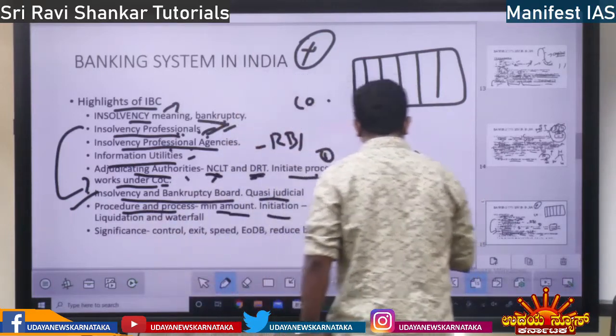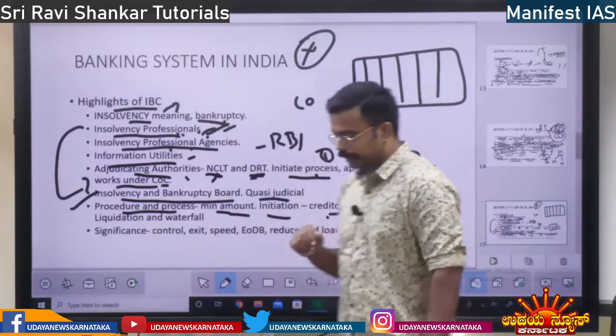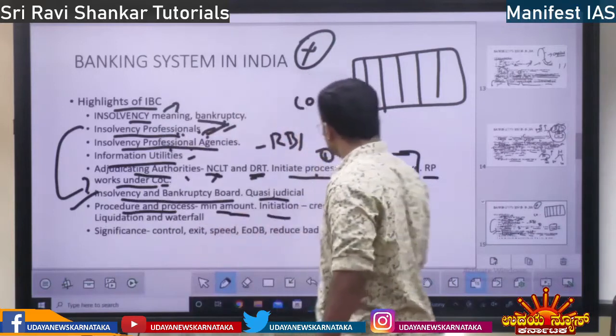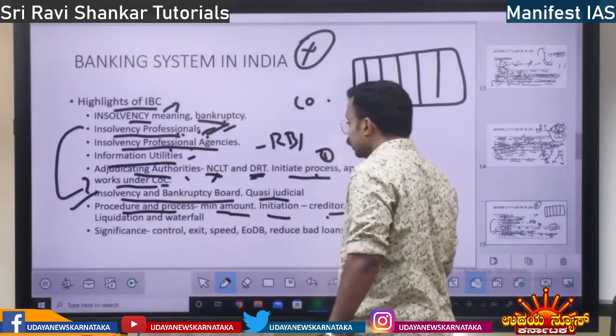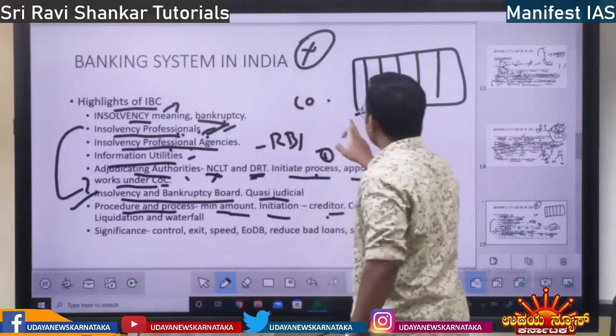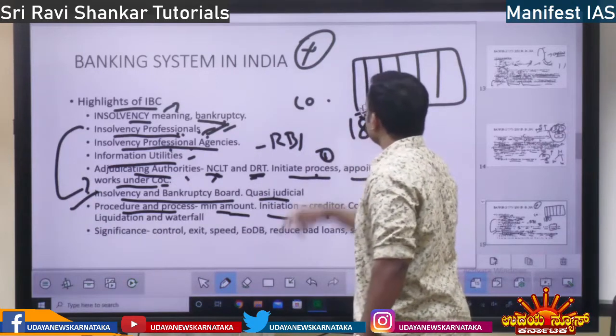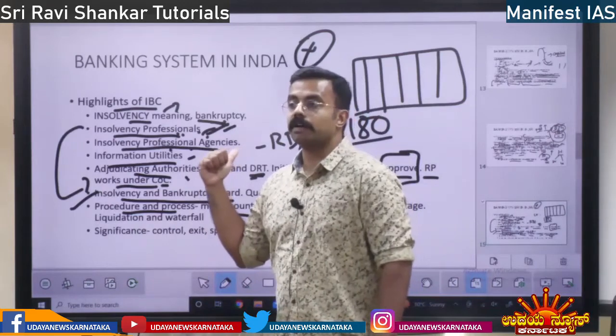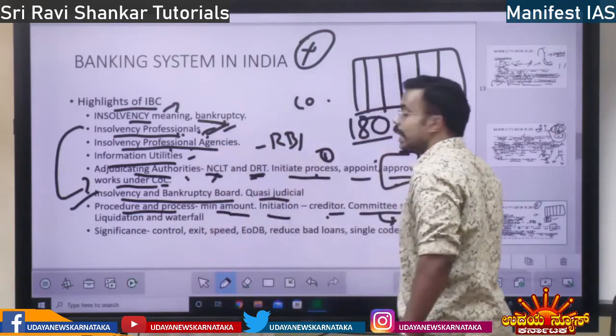Next, it goes to the committee stage. Which committee? The committee of creditors. There, within 180 days the loan has to be recovered. The timing for recovery of the loan is 180 days.